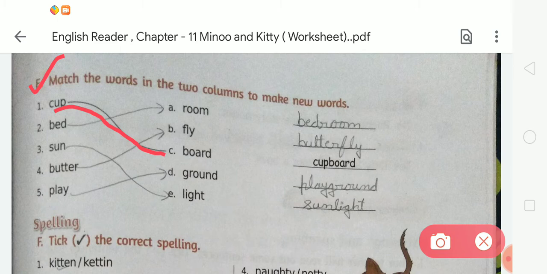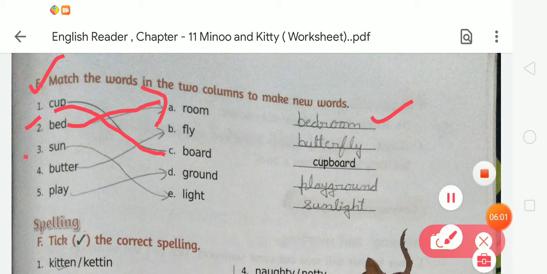Come to the next, second, bed. We match the word bed with room. Bed with room, it will be bedroom. And what is the spelling of bedroom? B-E-D, bed, R-O-O-M, room. Bedroom.